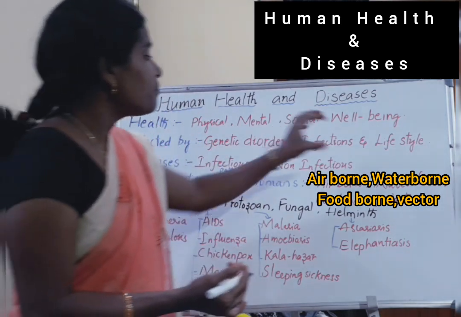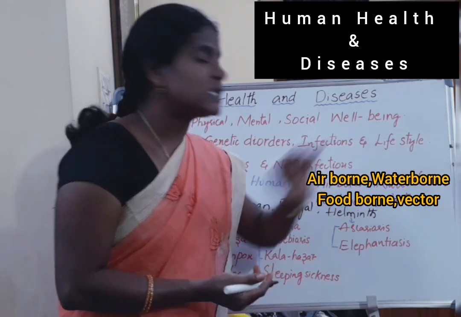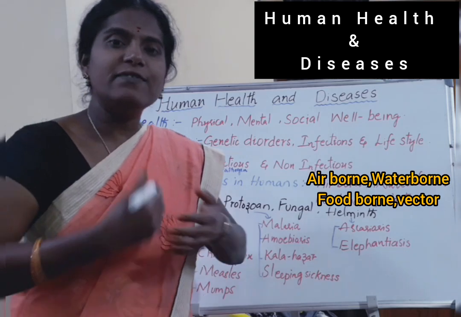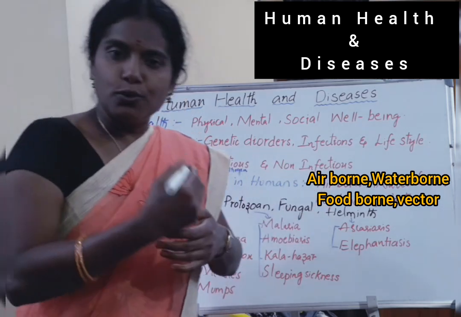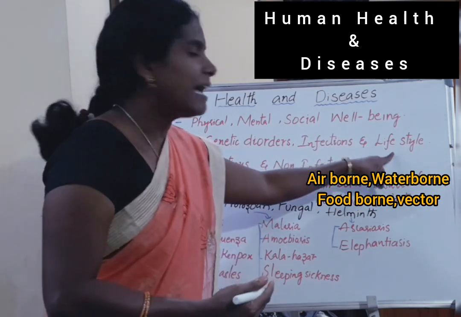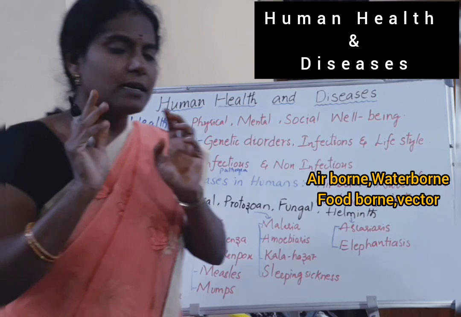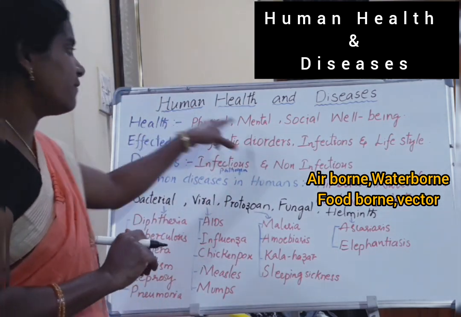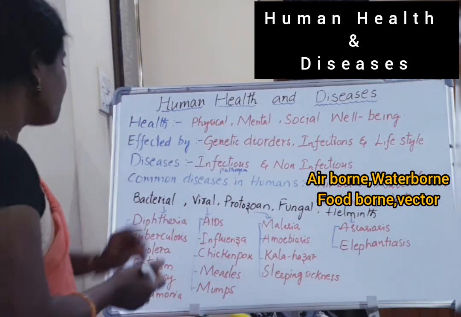Lifestyle, our way of taking food and water and our living style, based on exercise, yoga and habitat, also decides our health. So we discussed the definition of health and the factors that affect it.